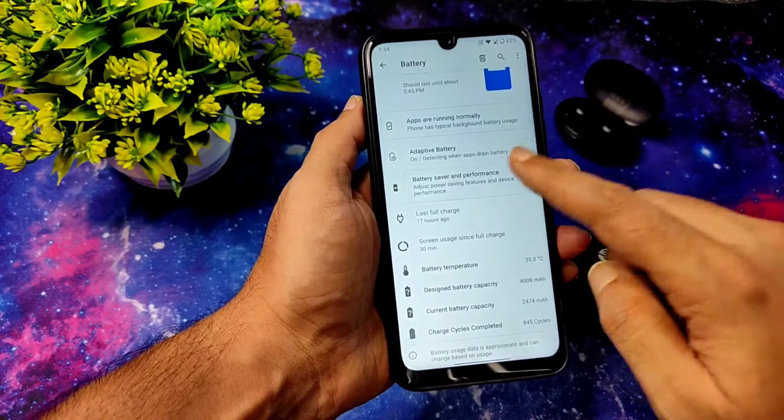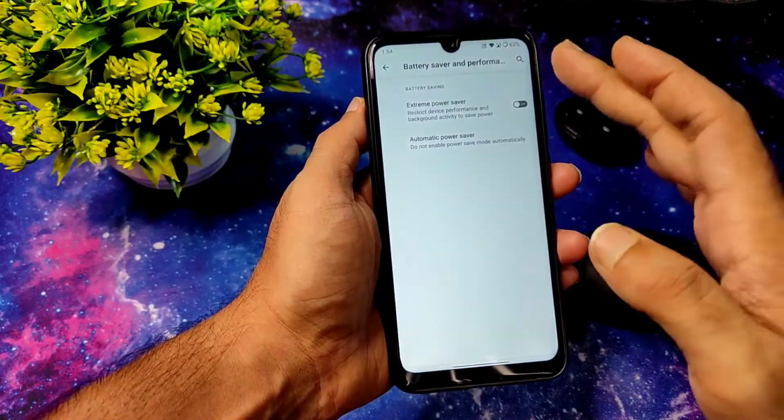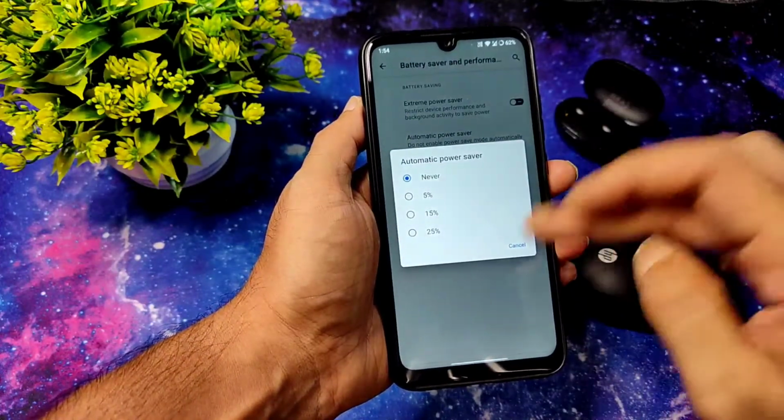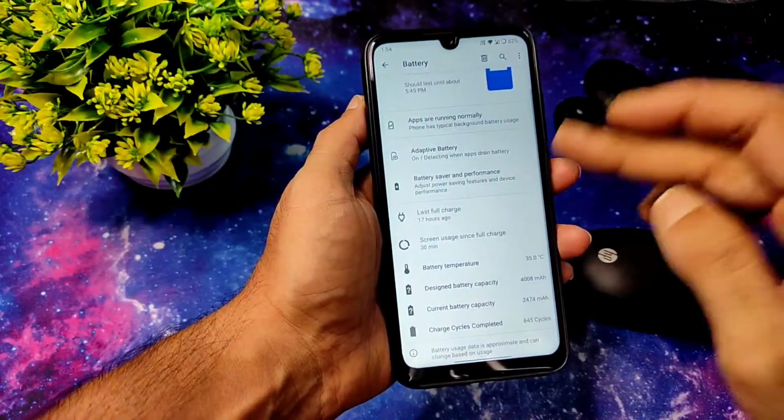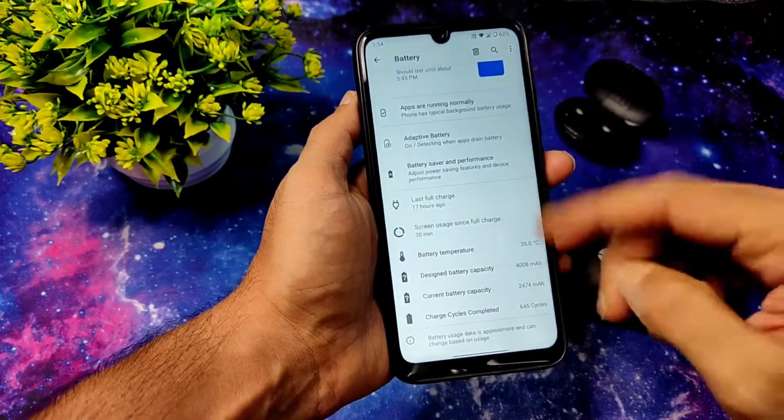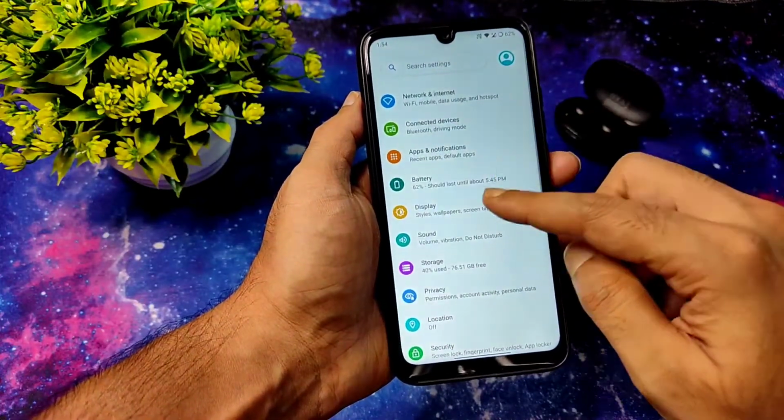And you get all these features in the battery settings. Extreme battery power saver is given. Automatic power saver, you can turn it on, and last full charge. All the details you can get in the battery settings.